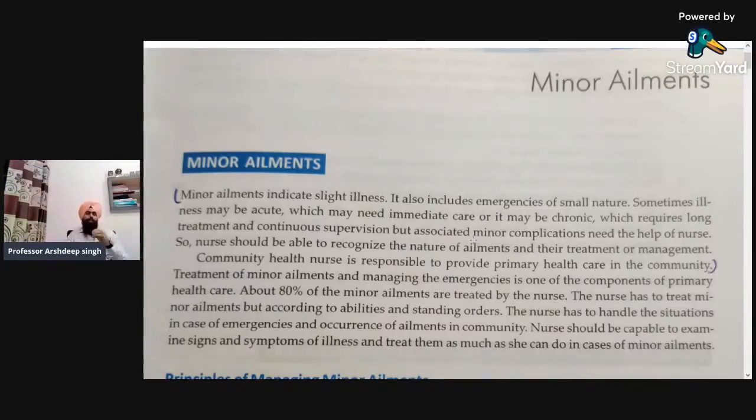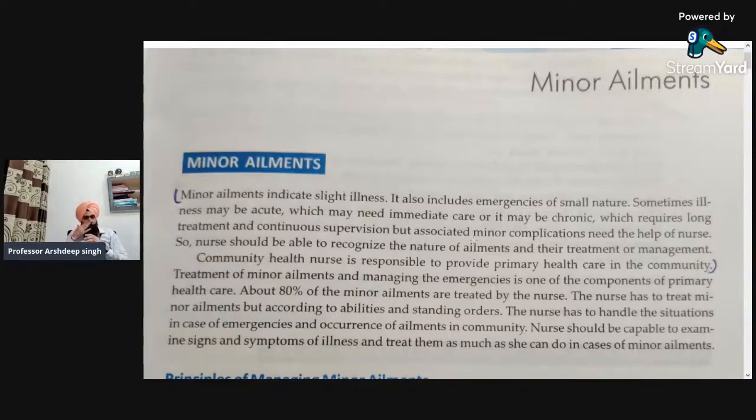It can be acute or chronic. If it is not managed for some time, it is not going to be any type of problem, but if it is chronic, then you have to refer to the doctor. That is what we mean by the term minor ailments.